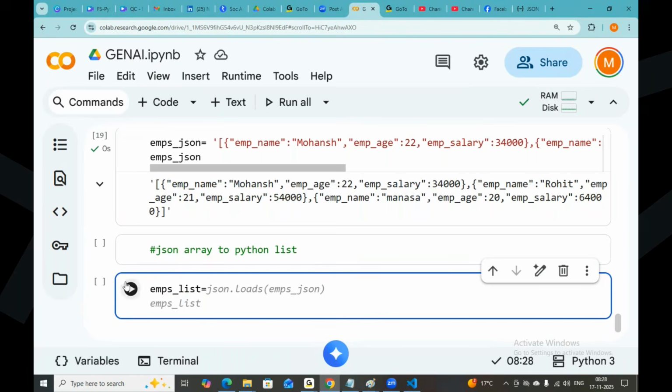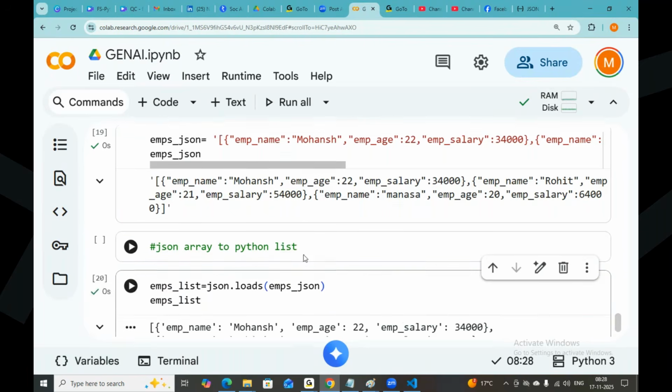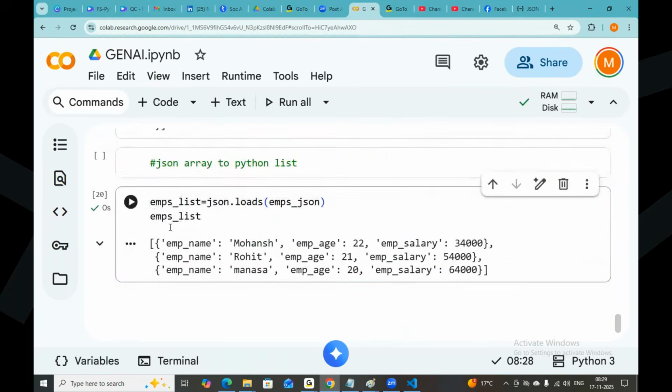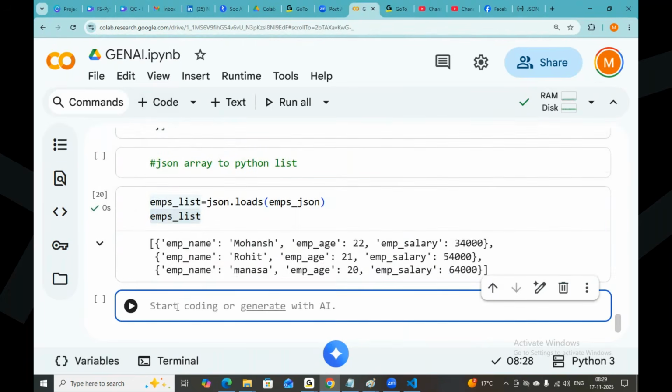Same thing, json.loads. json.loads of emps_json, emps_list. Okay, I got it. What is the type of the object? I want to check it out.